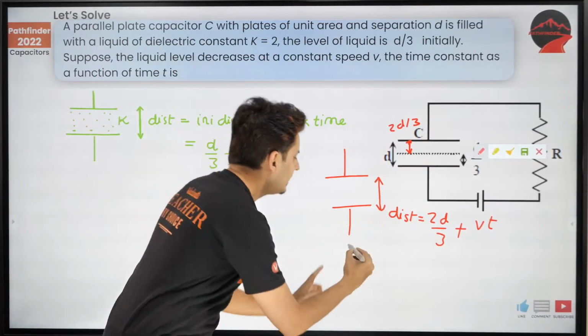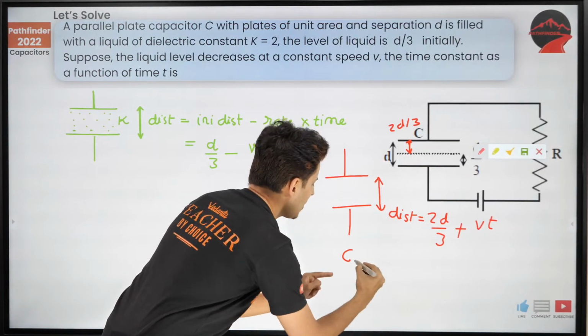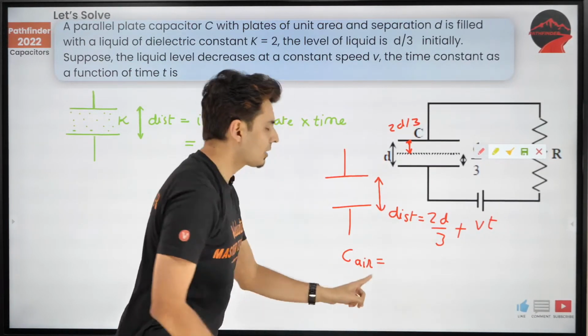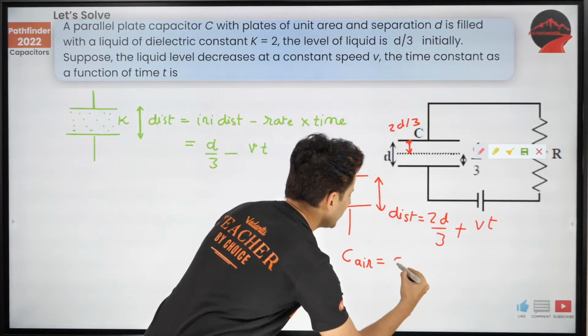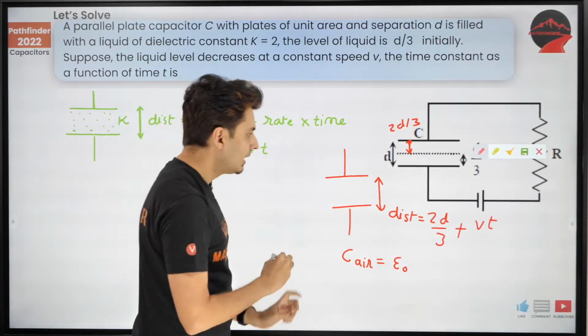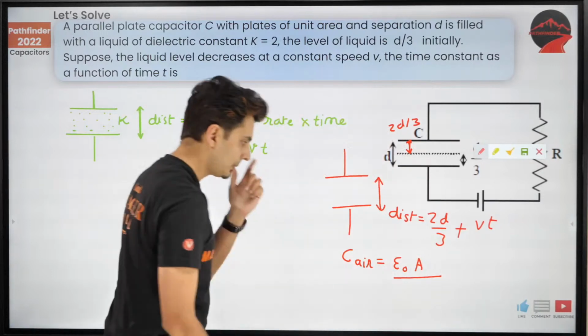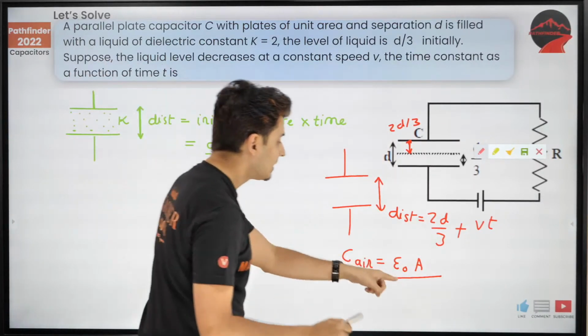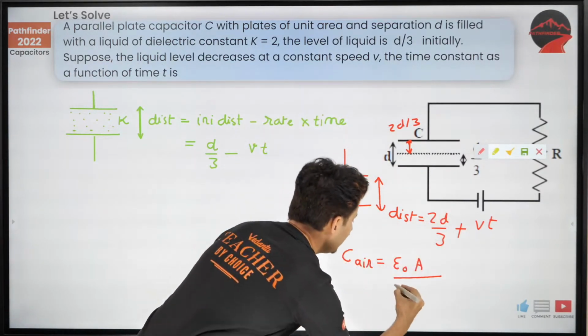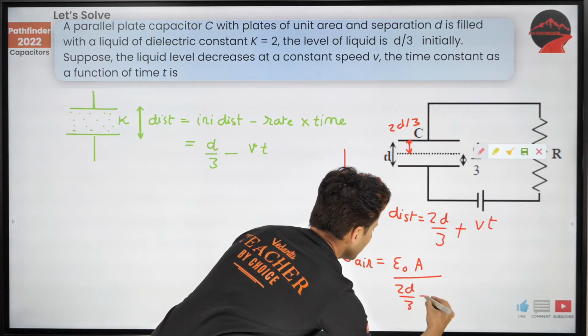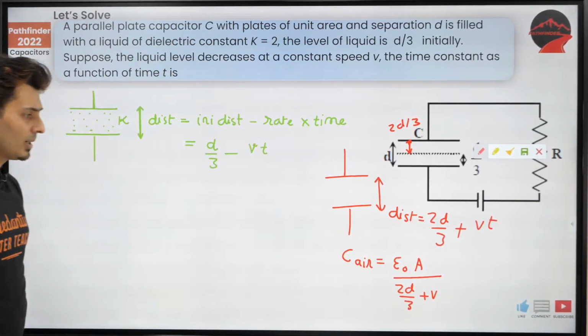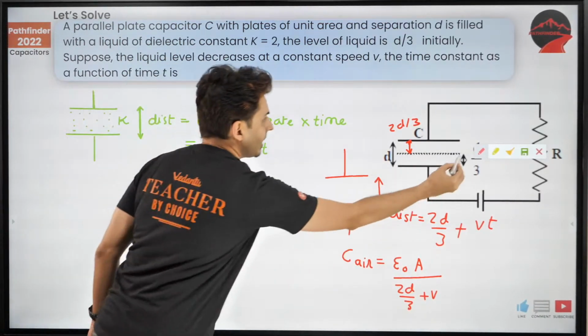Now think individually what is the capacitance for this air gap. It will be epsilon naught times area divided by d, and d is nothing but 2d by 3 plus Vt. Yes, that's what the capacitance is for that air gap.